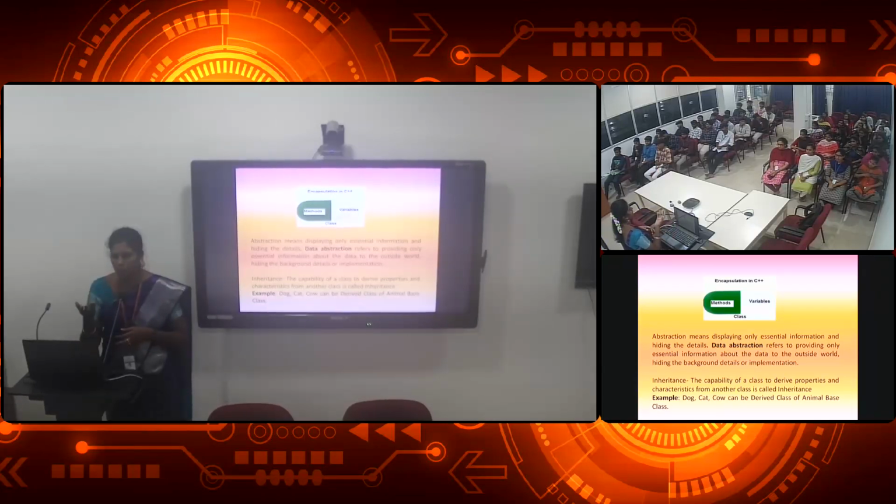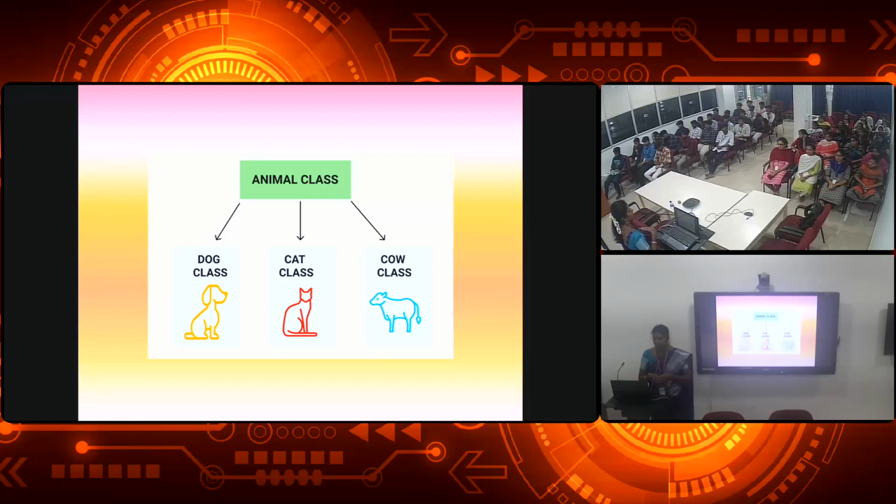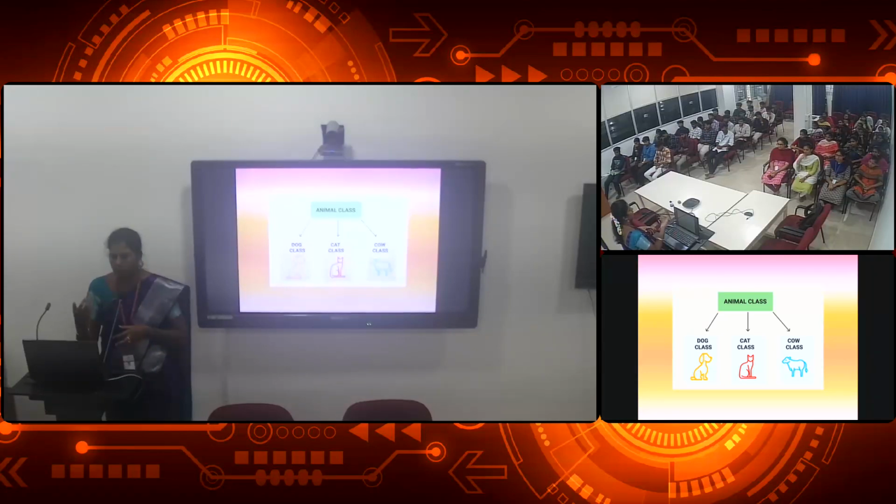The base class would be birds. In the same way, here animal is the base class, and the derived classes are dog, cat and cow. In the pictorial representation, the animal class is the base class, and the dog class, cat class and cow class are derived classes. This is inheritance. So the properties are inherited, or brought, from the base class to the derived class.